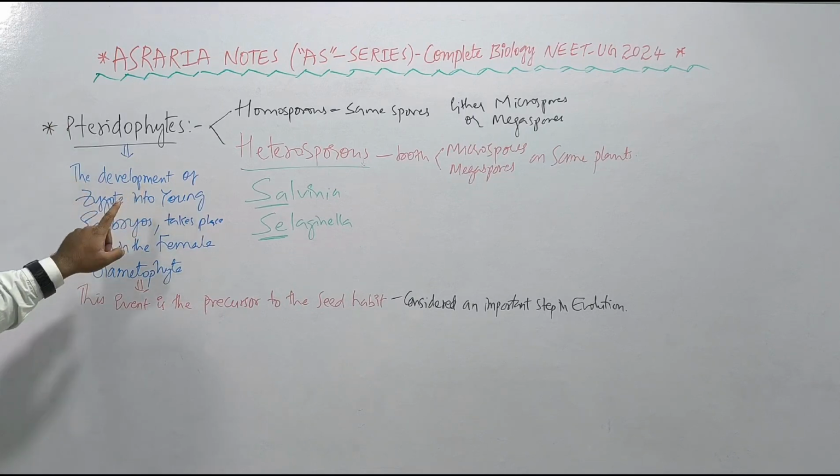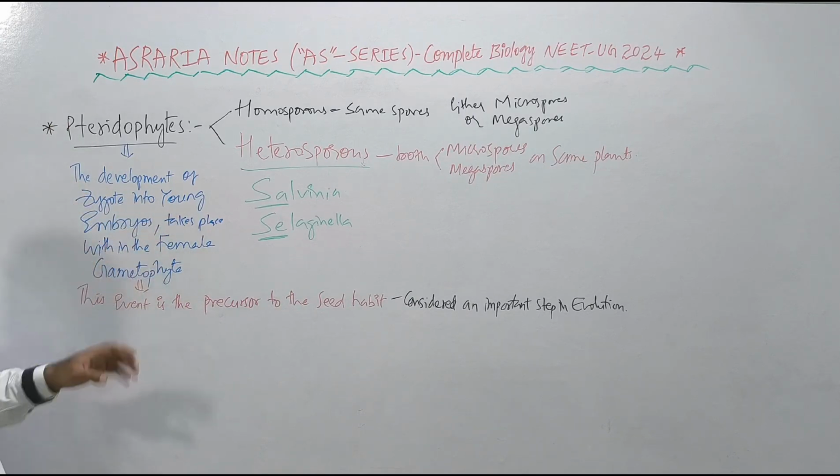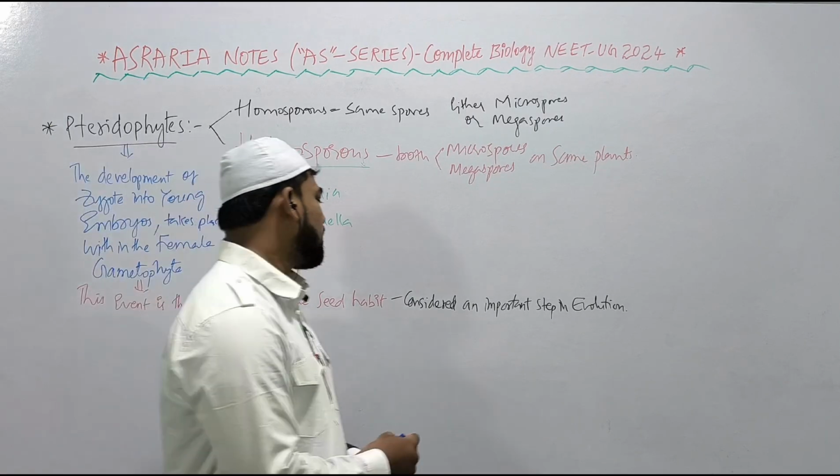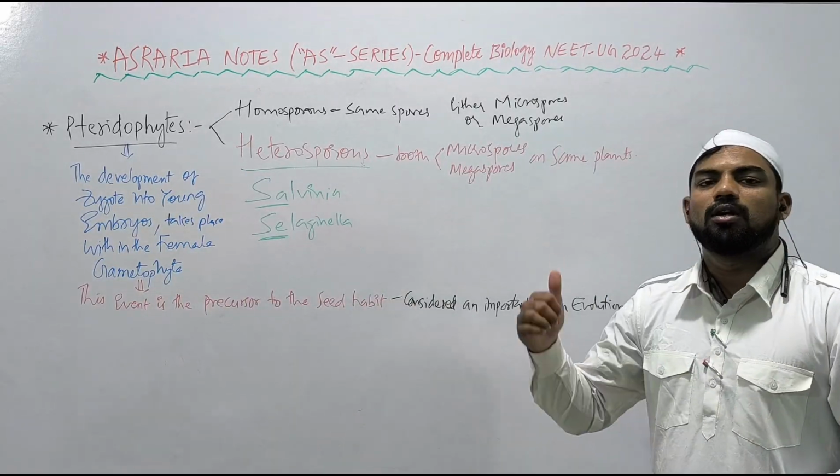In the pteridophytes, the development of zygote into young embryos takes place within the female gametophyte, and this event is the precursor to the seed habit, which is considered an important step in evolution.